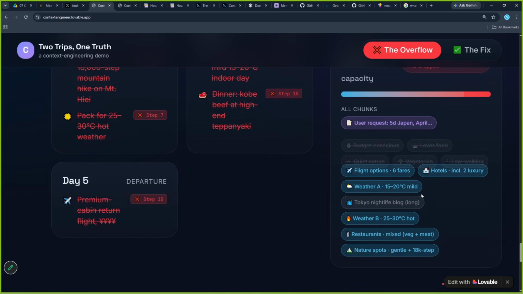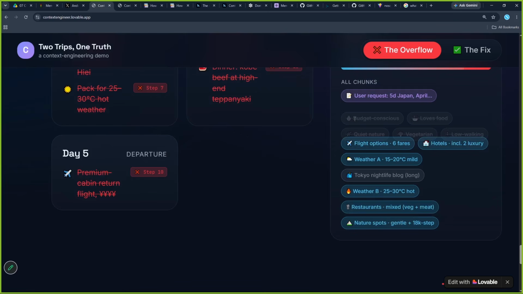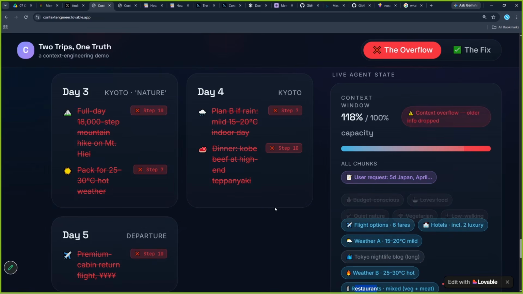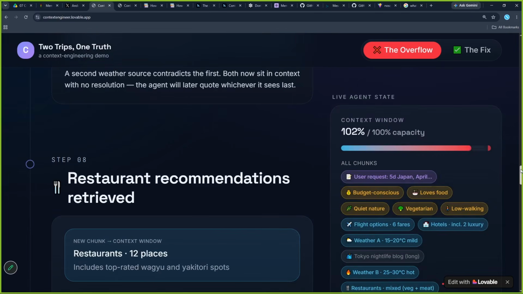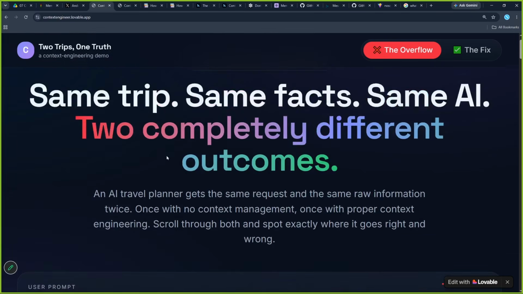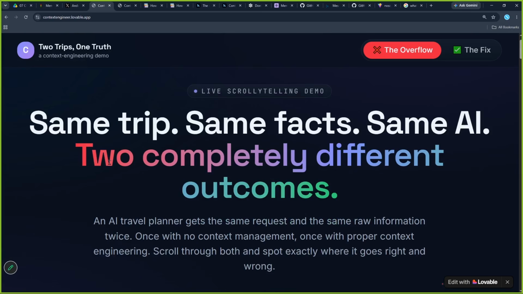So we totally forgot that the person was budget conscious, loves food, and quiet nature. We totally forgot about this, and we gave luxury flights, luxury hotels, non-vegetarian restaurants, which means we totally lost the context. We totally forgot about what we were supposed to do. So this is a huge problem, because we were not able to manage this high volume of information. So now we got into a huge problem, and let us understand the fix.